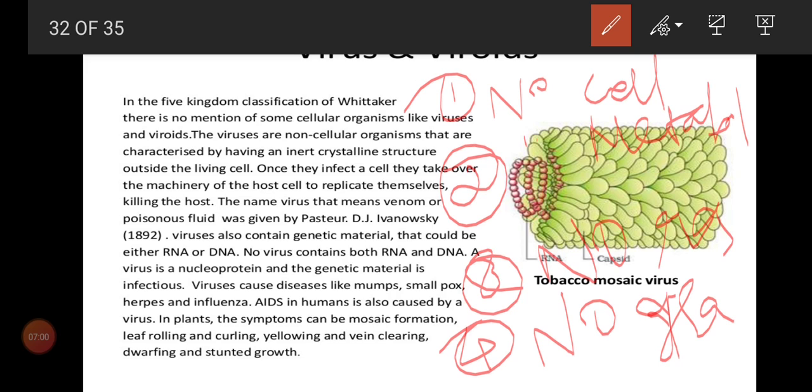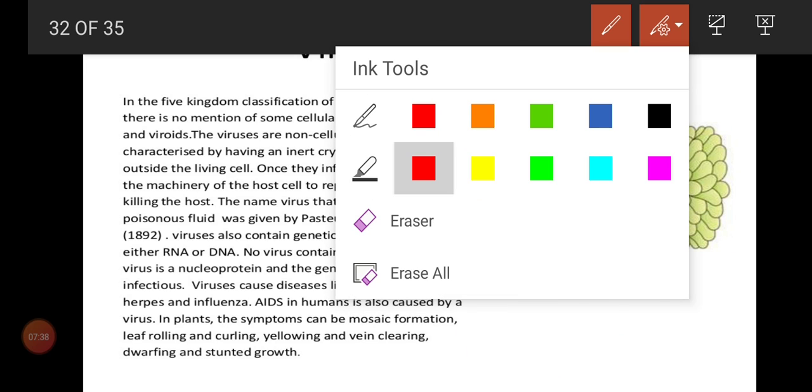These are some examples that show a virus has non-living character. First, no cellular structure, no cell wall, no cell membrane. Second, no metabolism. Third, no respiration. Fourth, no growth. And fifth, we are able to crystallize the virus. So automatically these points suggest that viruses show a non-living character. We'll come to the viruses' living character next. These are the 5 points you want to write and keep. Next we'll move on to the living character.